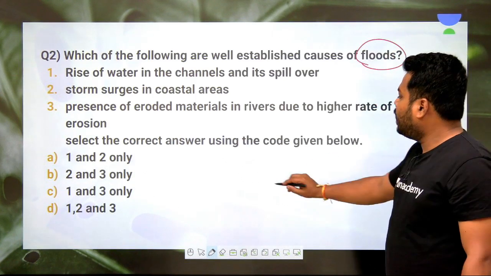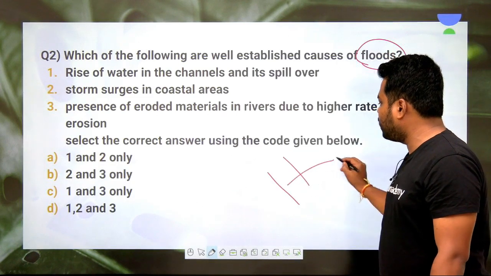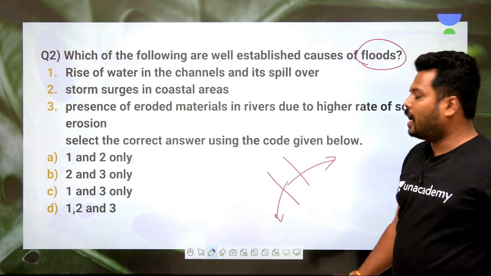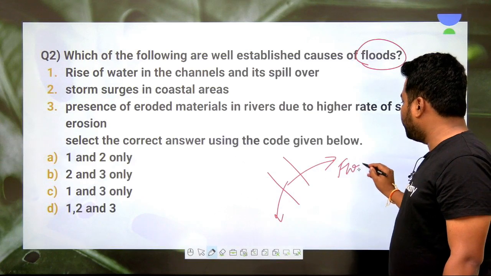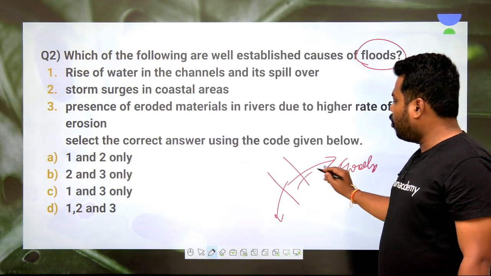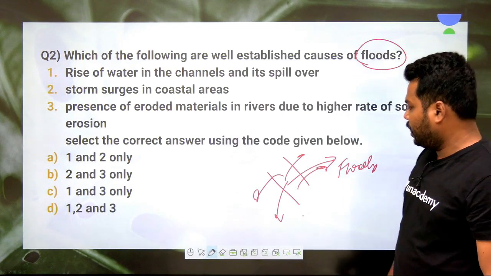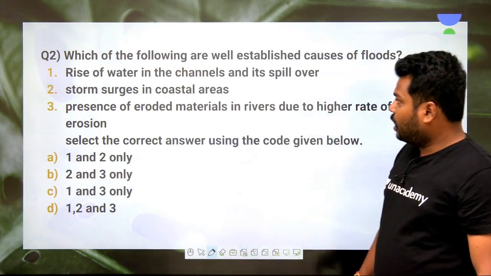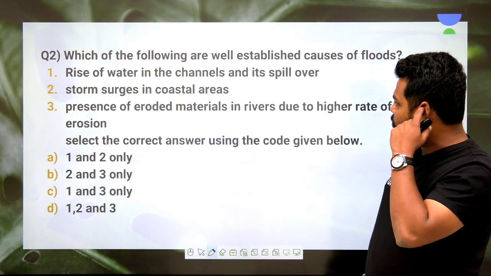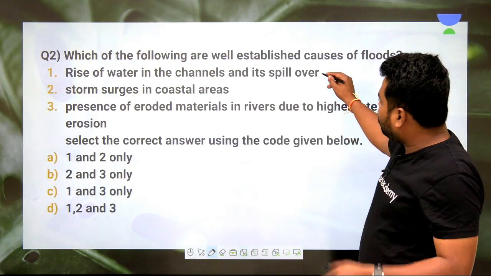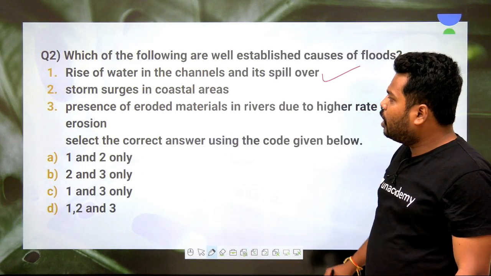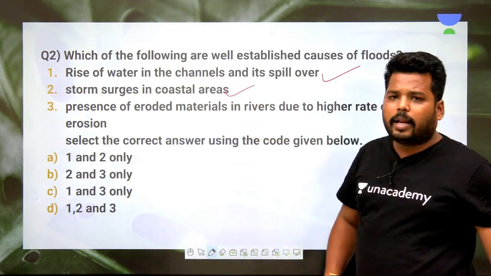What is a flood? Impounding of water from the river basins in the inland is called flooding. Otherwise, the water impounding from the drainage system is also simply called flooding. You can see the rise of water in the channels and its spillover. They are the well established causes of floods. Yes, this is true. Now, storm surges in coastal areas.